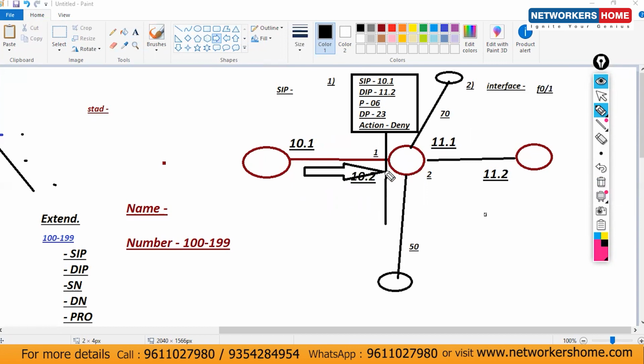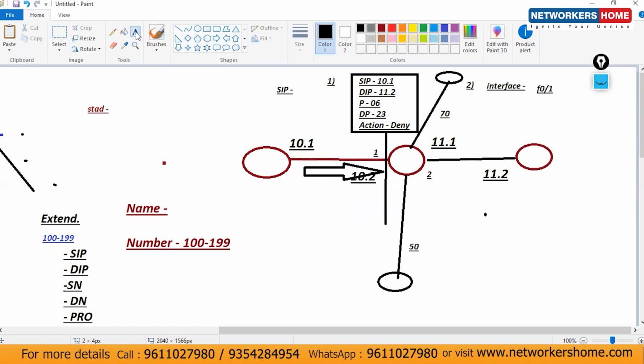Because here, let's consider from here, if out is the direction, what will be the source IP? 10.2, or is there any possibility for the 10.1 as a source? Not at all. Maybe traffic is coming from here for this one. So what is the source IP? 70.1, then 11.2, 50.1. Is there any possibility for the 10.1? No. So it means you are using ACL on the correct interface, but the direction is wrong.